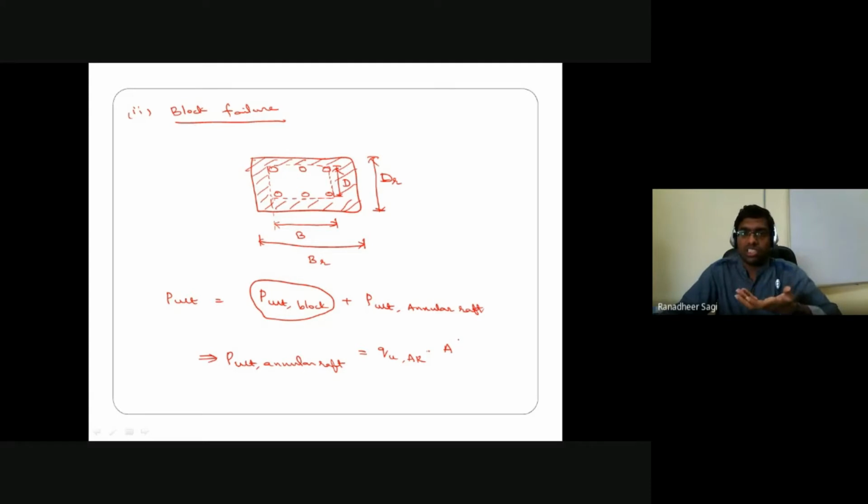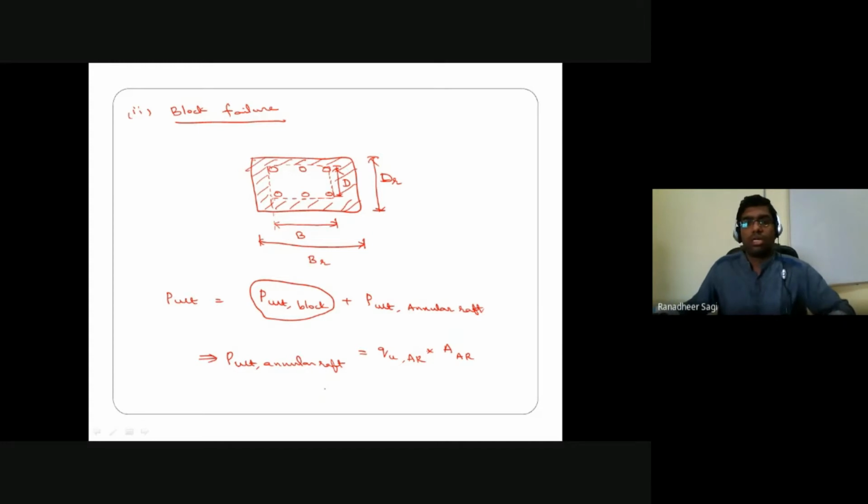What is the cross-sectional area of the raft which is directly in contact with the soil? Apart from the block area, what is the other remaining annular area of that particular raft? So if I know the annular area of the raft, and if I know the ultimate bearing capacity of that particular raft foundation, then I can go ahead in calculating the ultimate load carrying capacity of that particular annular raft.